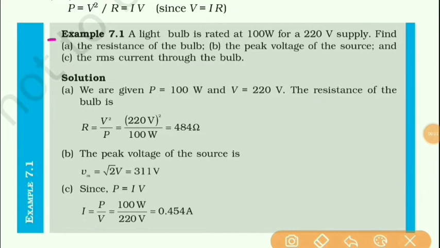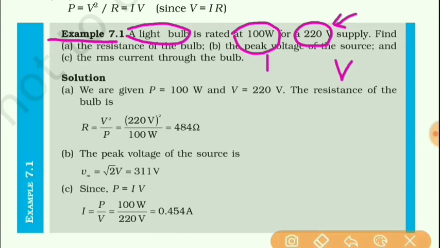Now example number 7.1. Students, here for a light bulb, supply is 220 volt. So this 220 volt is nothing but the RMS value of the voltage, and its power is 100 watt. That means this much power is used by this bulb.